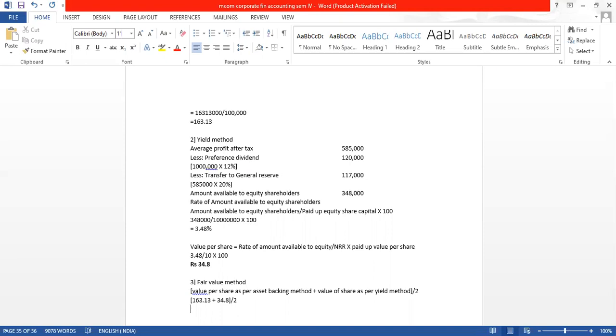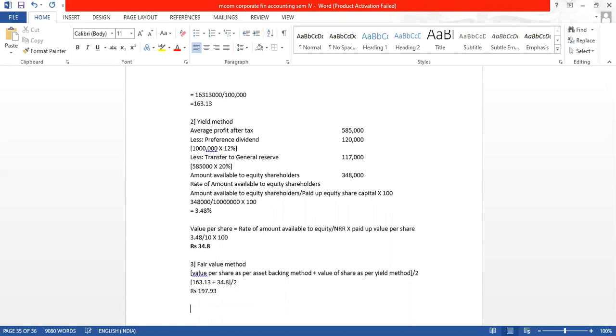So how much are we getting? We are getting rupees 197.93. This is the value of share as per the fair value method.